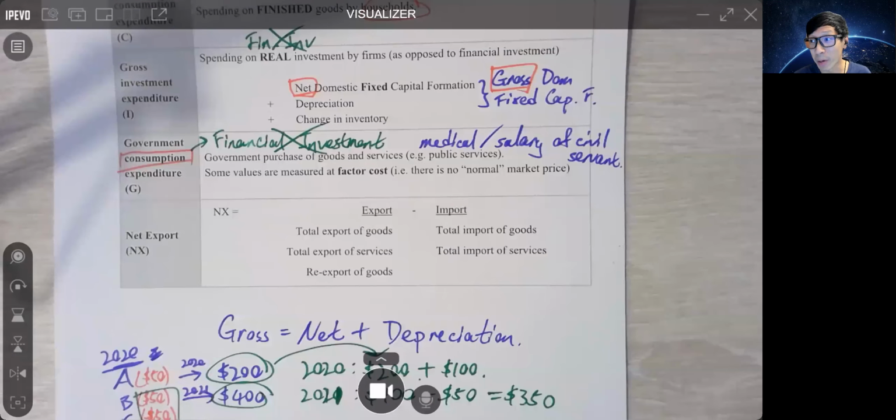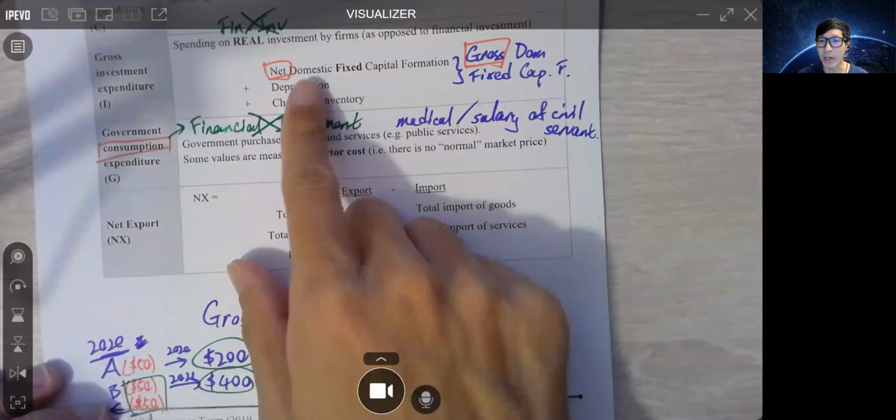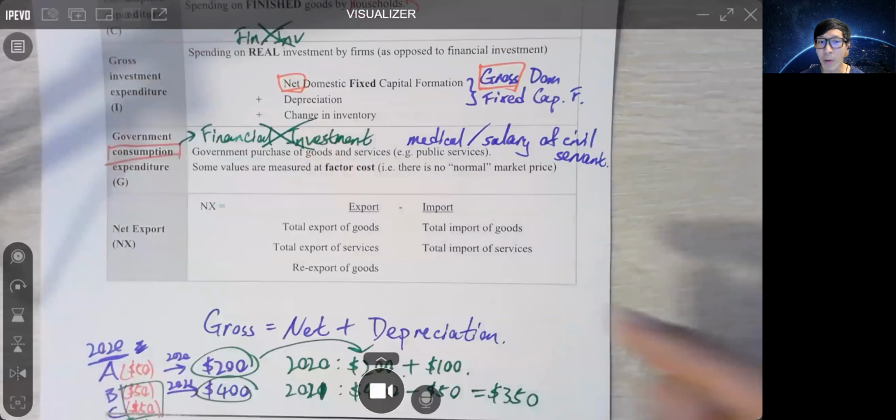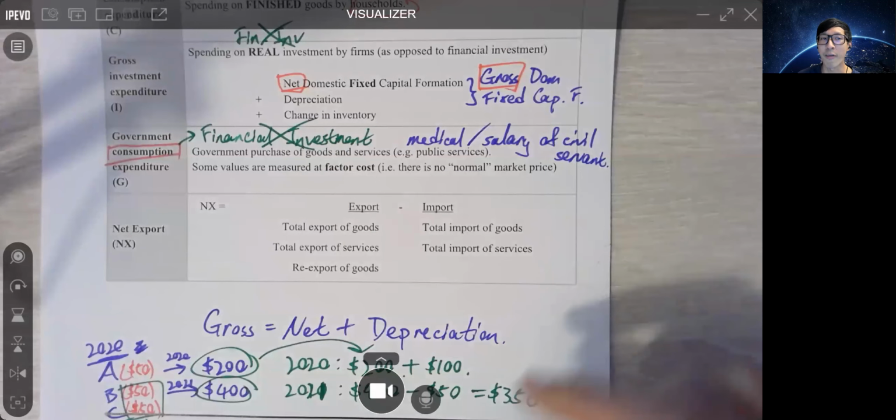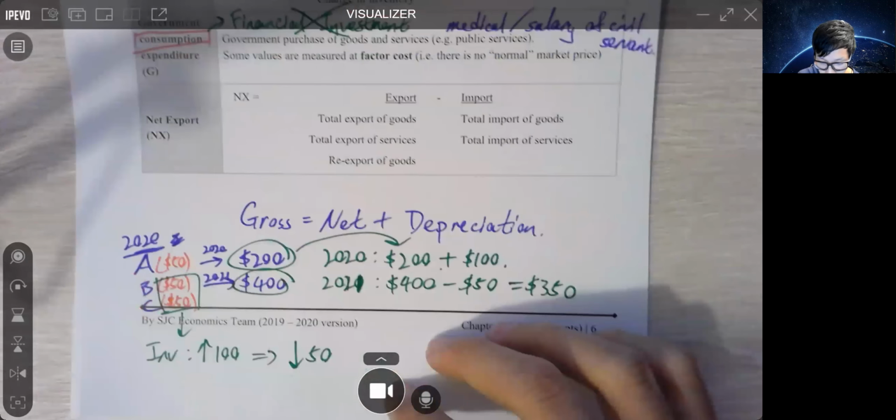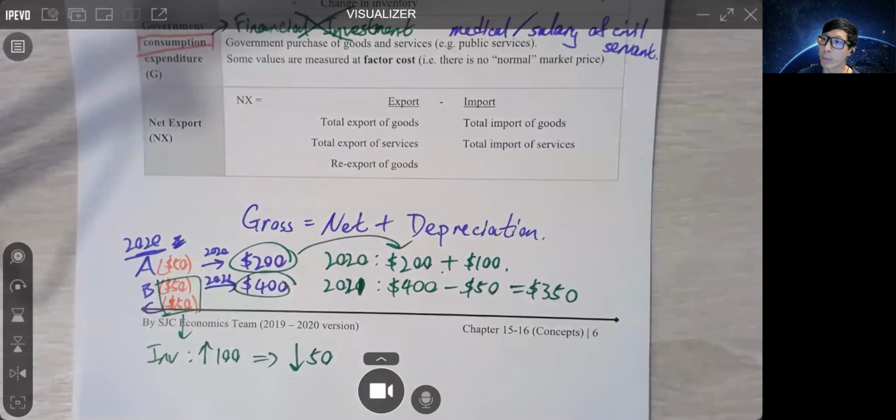Okay? 撈唔撈到啊？Okay, so hopefully, now if you don't understand, do rewind the video and see whether you can listen to the explanation again. Okay, 好嘛，所以啦，呢3個 item 加埋一齊就會係我哋嘅 gross investment expenditure 啦。Now finally, we also have our net export to deal with.